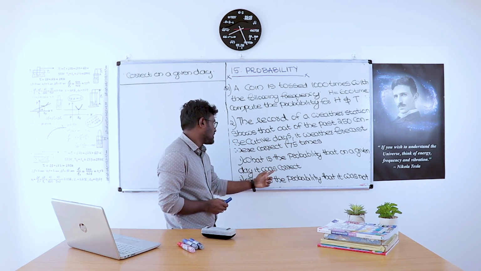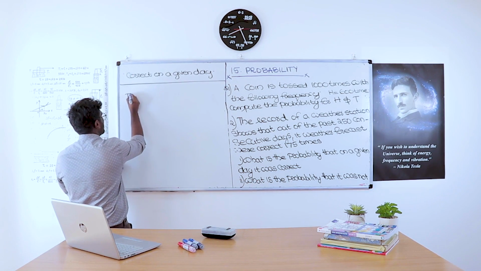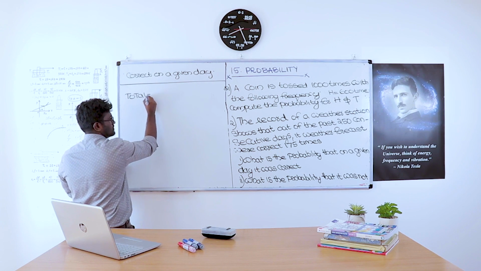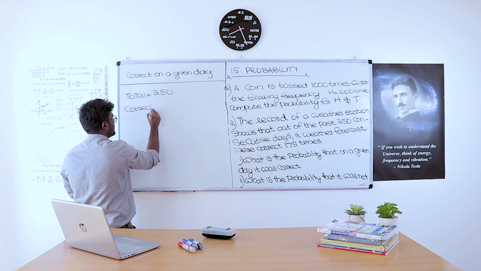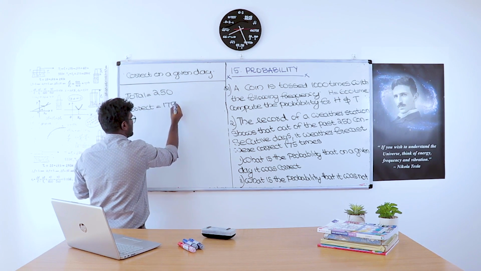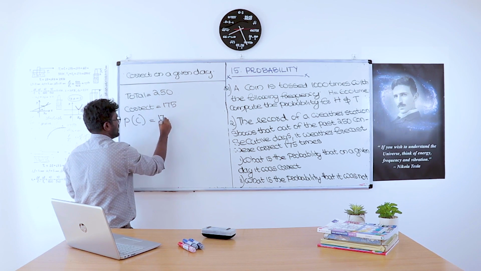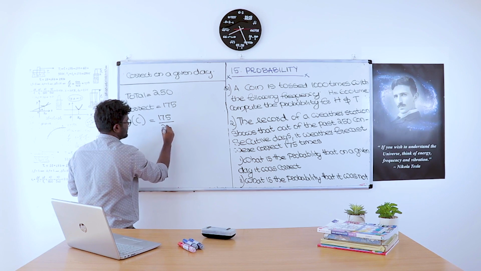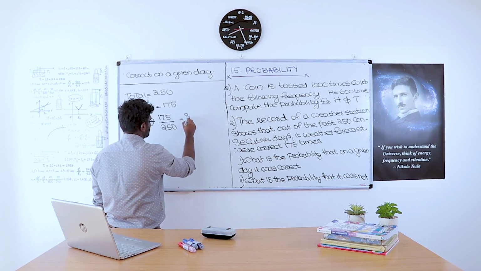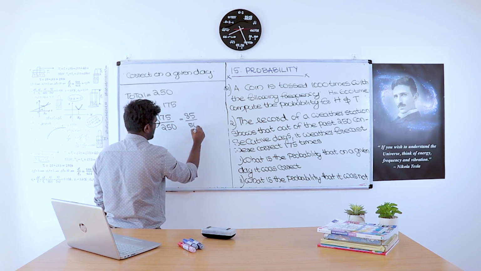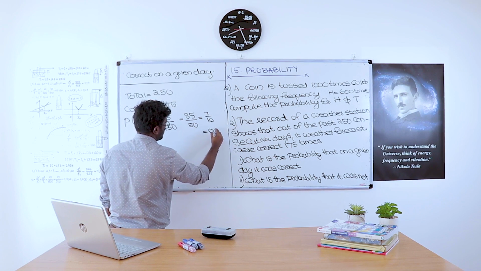So what is the probability that on a given day it was correct? Total equals 250. Out of 250, correct will be 175. The probability of getting the correct one is taken as P of C, that is 175 divided by 250, which equals 35 divided by 50, that equals 7 by 10, that equals 0.7.